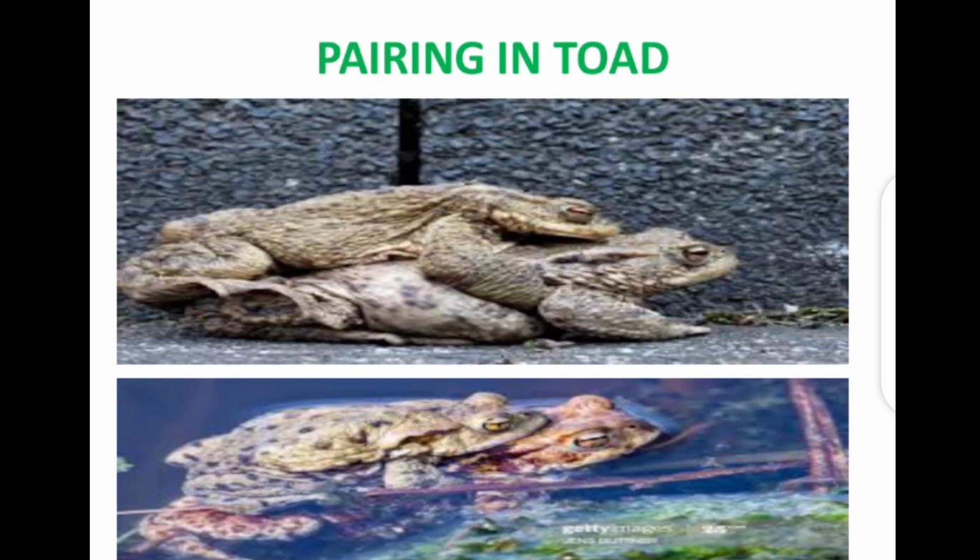Now, when the female comes close, the male mounts on the back of the female, as you can see in the diagram. The male mounts on the back of the female, and then this female carries this male on the back for 2 to 3 days. Now, during this period, the female will lay her eggs in a shallow water.